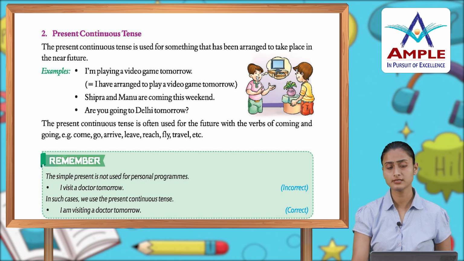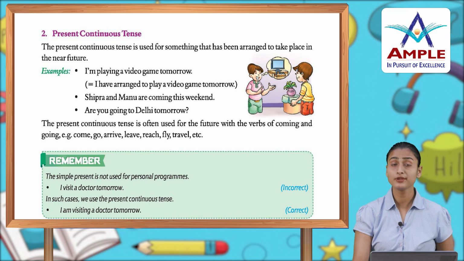The present continuous tense is used for something that has been arranged to take place in the near future. Examples: I'm playing a video game tomorrow, which is equal to I have arranged to play a video game tomorrow. Shipra and Manu are coming this weekend. Are you going to Delhi tomorrow?